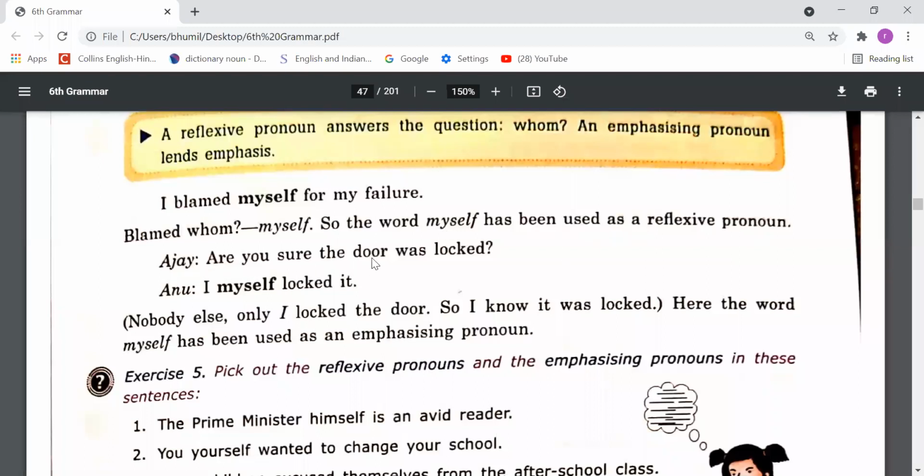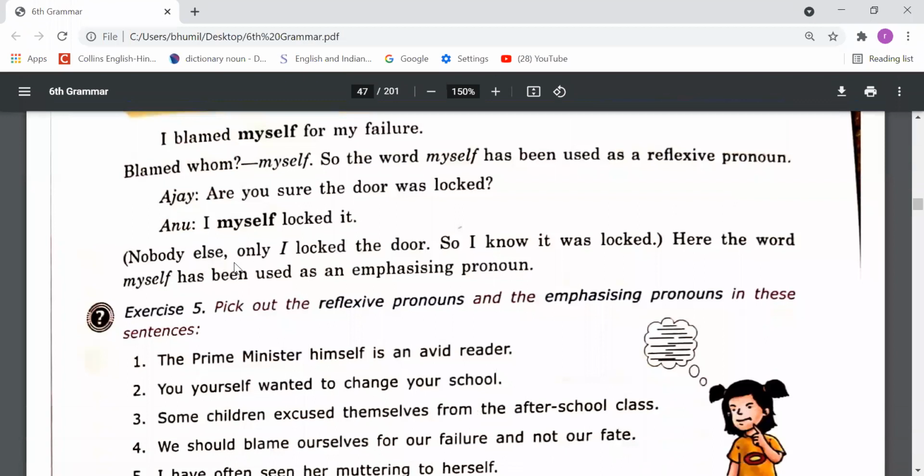Same thing I have told you. Ajay: Anu, are you sure the door was locked? Anu: I myself locked the door. मैंने खुद अपने आप door को lock किया. So I'm just emphasizing on I. So that's why this myself is an emphasizing pronoun. Nobody else, only I locked the door. So I know it was locked. Here the word myself has been used as an emphasizing pronoun. So just by the use of all these words, we can understand whether those words are reflexive pronouns or emphasizing pronouns, right?